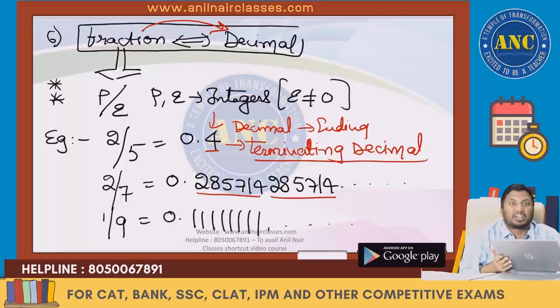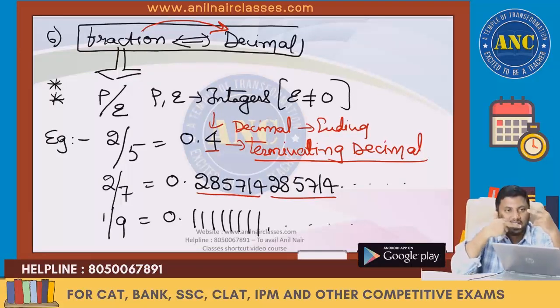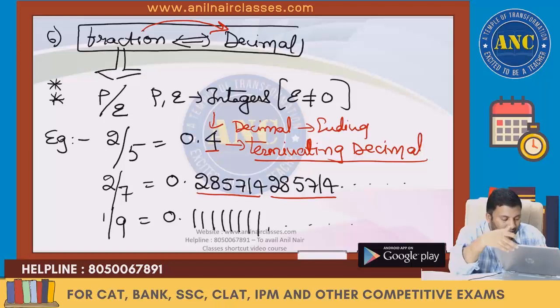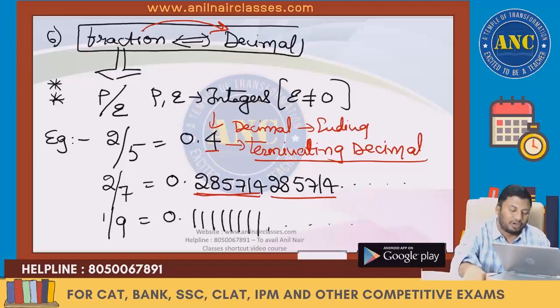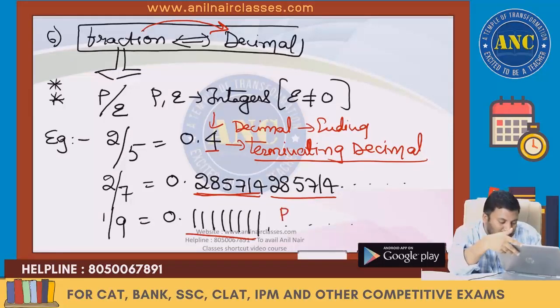Repeated is recursion, like a recursive function: the same function used repeatedly to get further values. So 285714 is getting repeated, recurring. Here 1 is getting recurring. So another type of decimal is the recurring decimal.